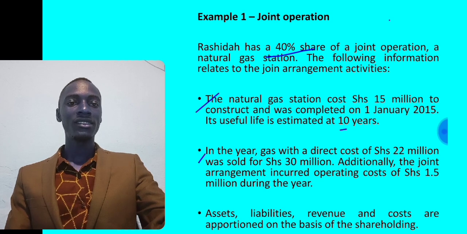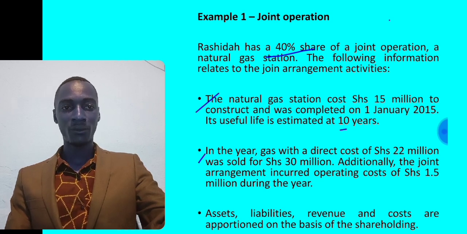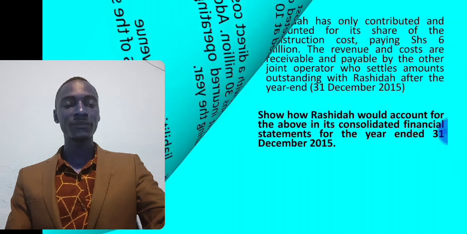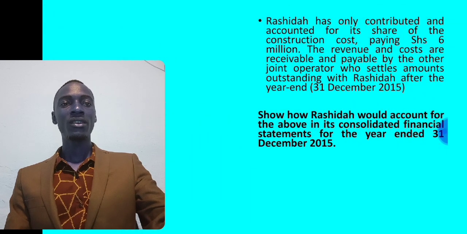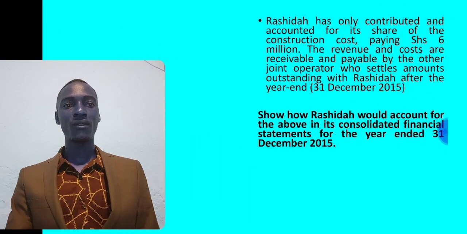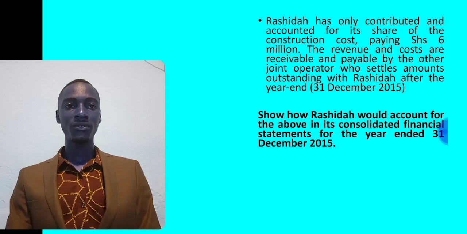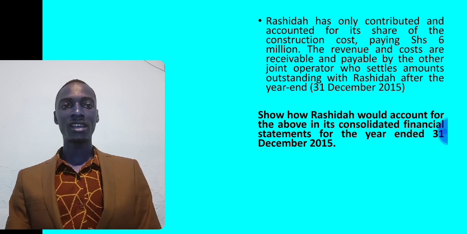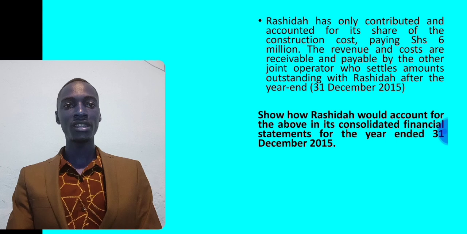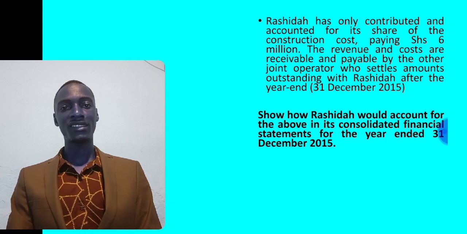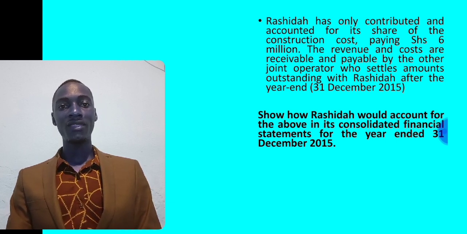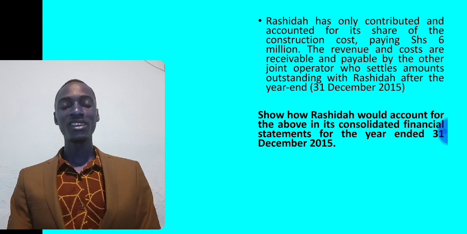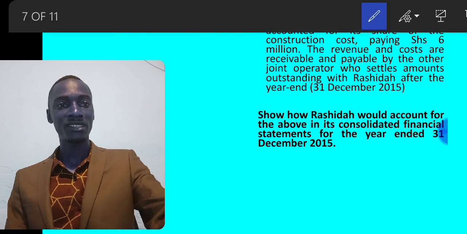Assets, liabilities, revenue and costs are all apportioned on the basis of shareholding. Rashida has only contributed and accounted for its share of the construction cost, paying shillings 6 million. The revenue and costs are receivable and payable by the other joint operators, who settle amounts outstanding with Rashida after their year end, 31st December 2015. Remember, the natural gas station cost 15 million, so 40% of 15 million, that is the 6 million, which Rashida